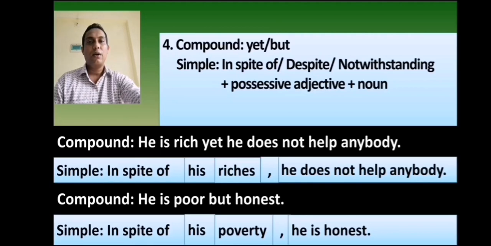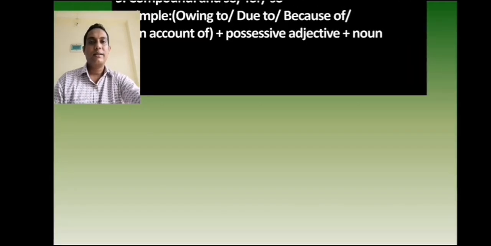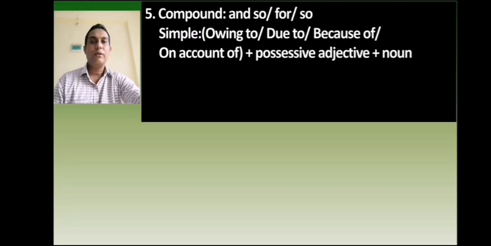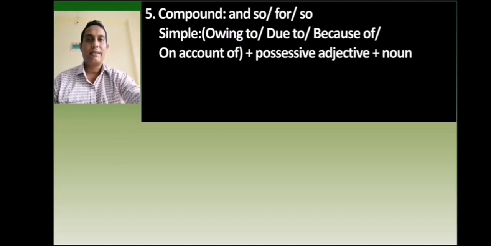I hope you all understand this rule. Dear viewers, notice the fifth rule of compound to simple. If the clauses of the compound sentence are joined by and so or for or so, the simple sentence has to start with owing to or due to or because of or on account of.